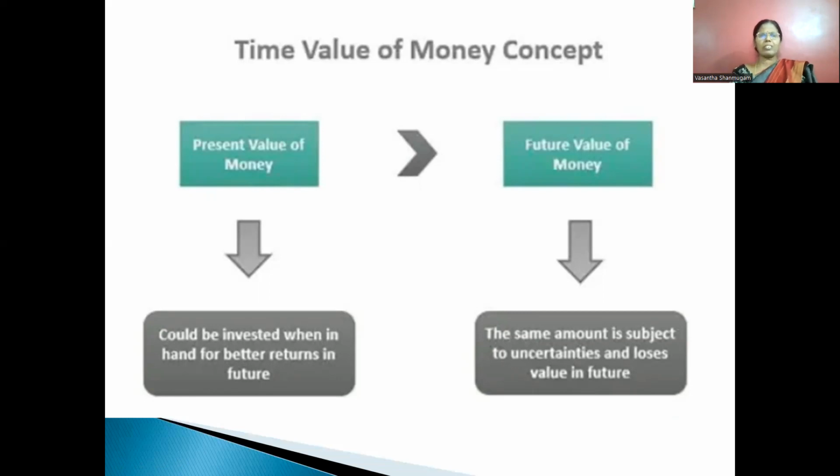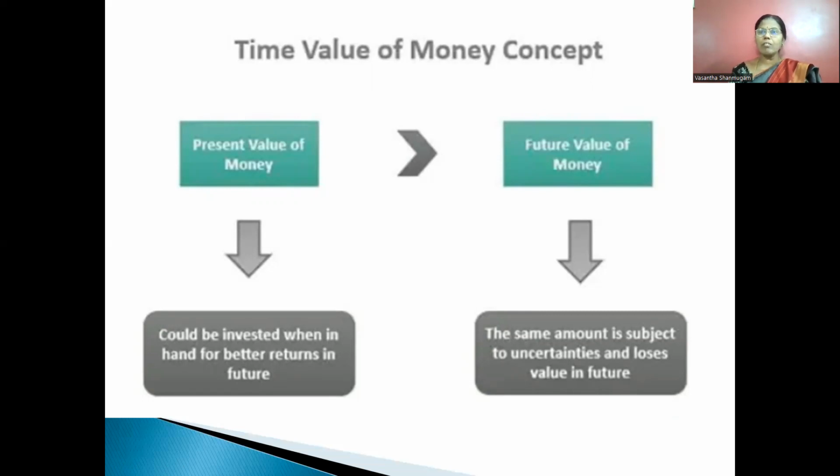Okay, so what is present value of money? Here we have discussed present value of money. It is today's value of a payment or stream of payments, due and payable at some specific future date, discounted by a compound interest or discount rate. The process of discounting converts future cash flows into their present value. Whatever payment we are going to make or receive in the future will be converted into present terms. What would be its value? So the present value of an amount that will be received in the future is called the present value.